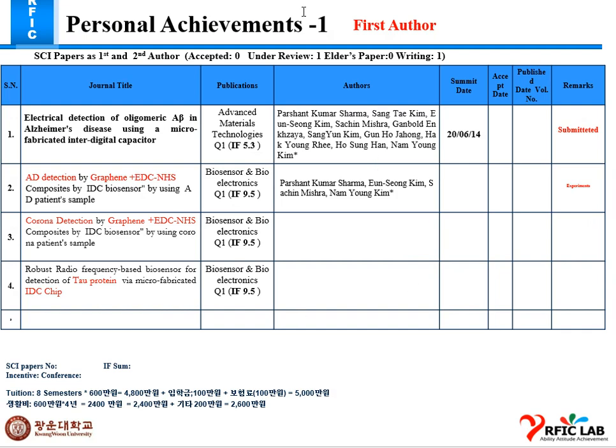For my papers, the first paper was submitted to Advanced Materials Technologies on 14 June. It is still under consideration.